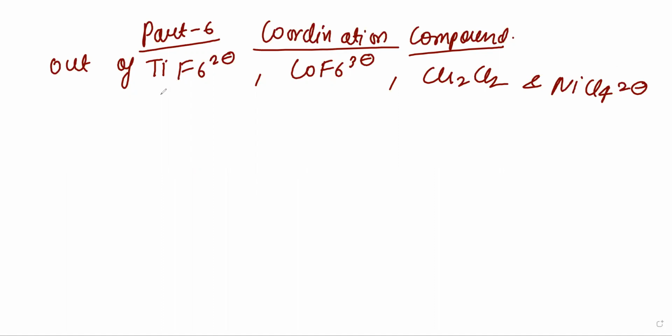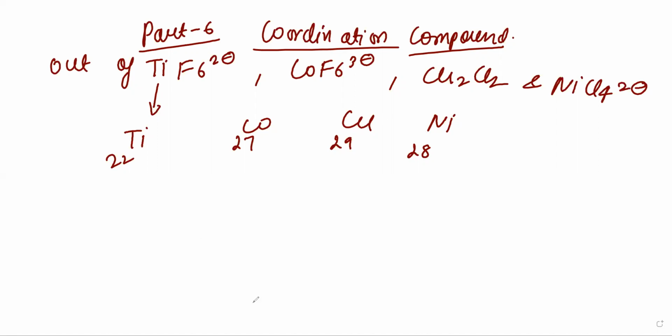Every compound's atomic number is given: for titanium it is 22, for cobalt 27, copper 29, and for nickel 28. It is asking about colorless species. You have to tell me the colorless compounds which will be forming.